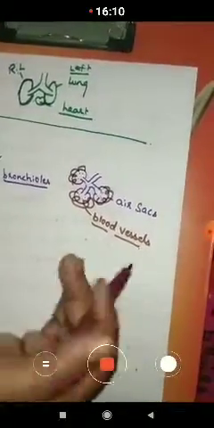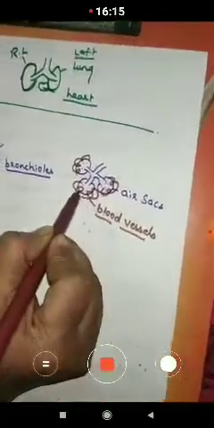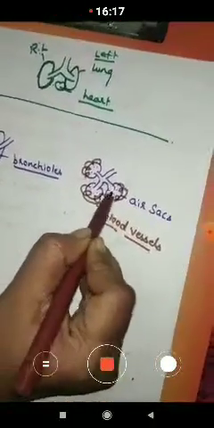Blood vessels are the tube-like structures in which the blood flows, and these blood vessels are present around the air sacs.